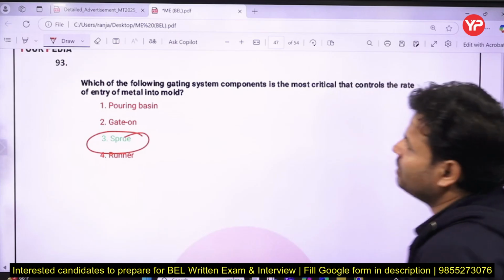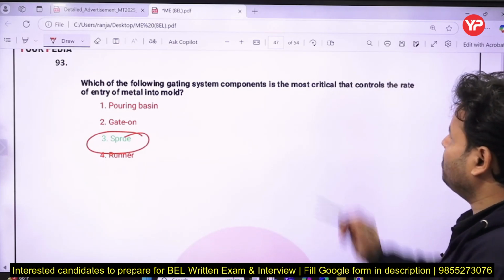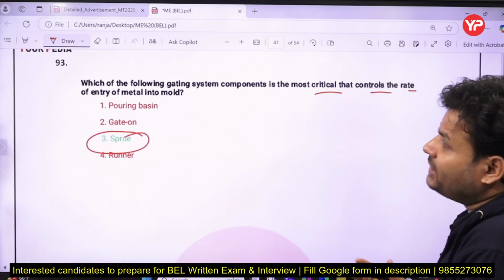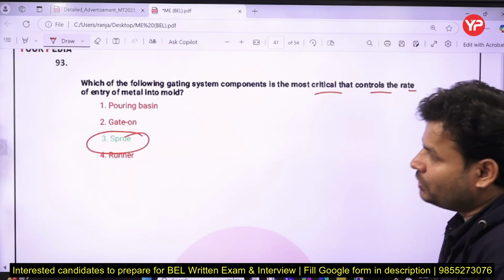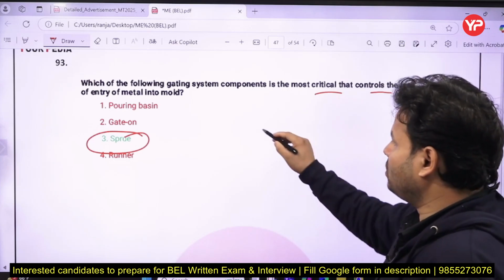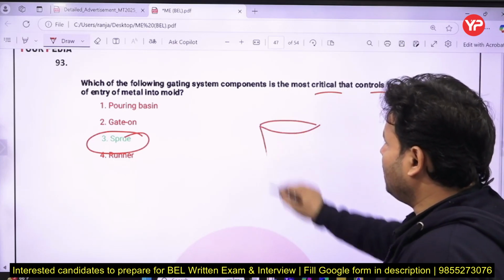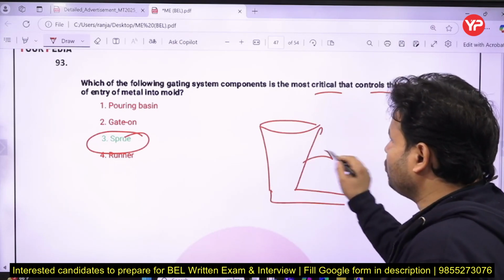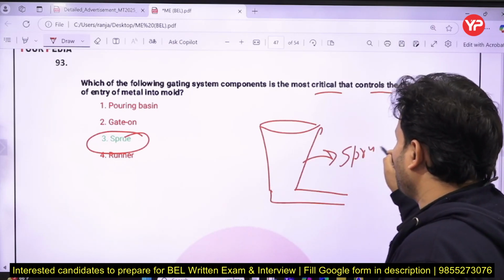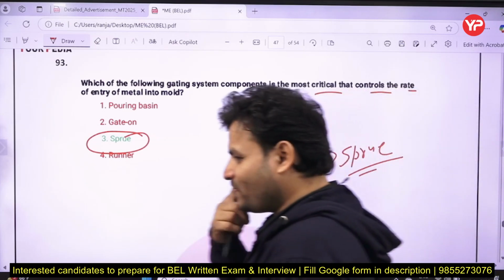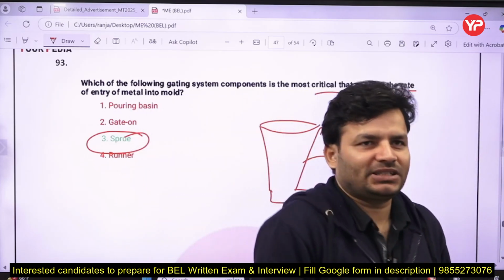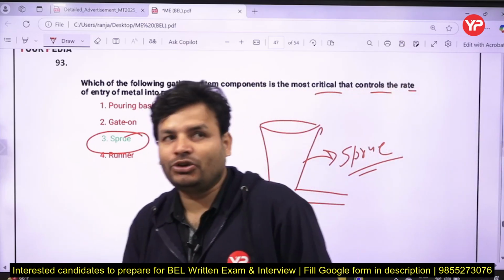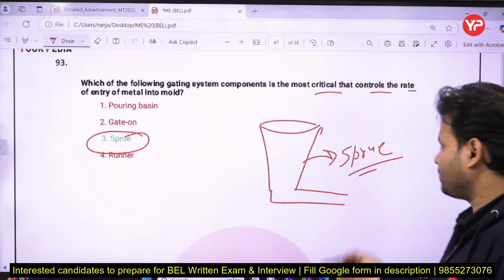The options are pouring basin, gate and so on. The pouring basin comes first, then the sprue, which is basically a tapered shape so that there is no aspiration effect. After that, the gate starts. Otherwise we will get defects, especially porosity and slag, observed over the casting surface.